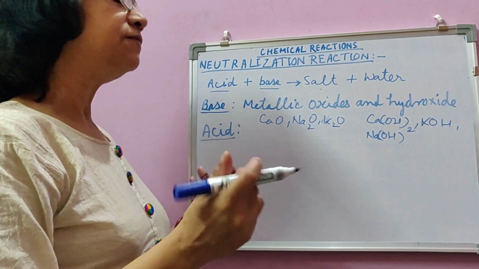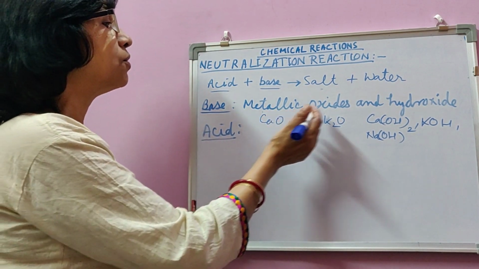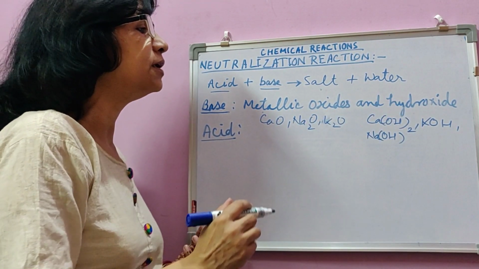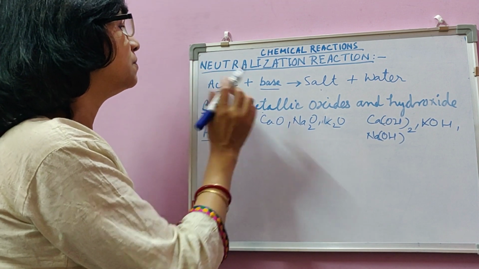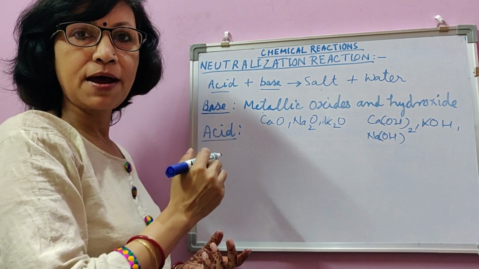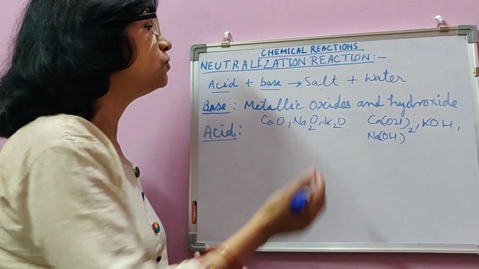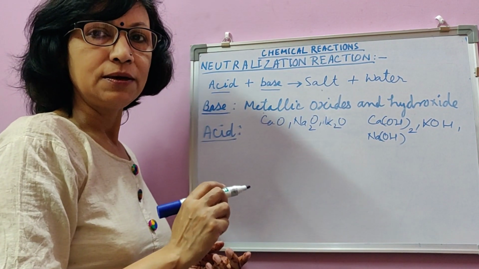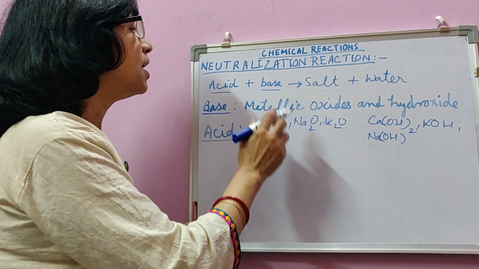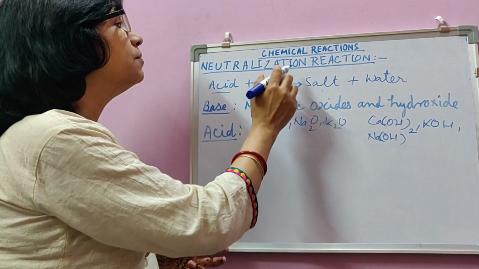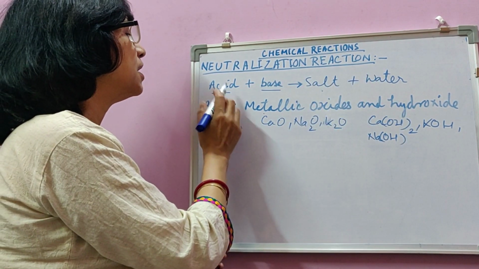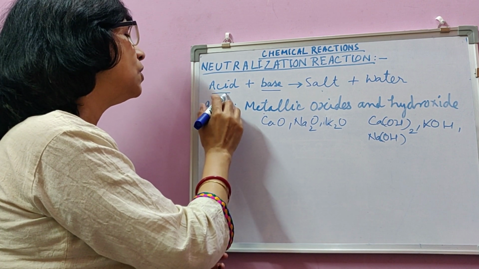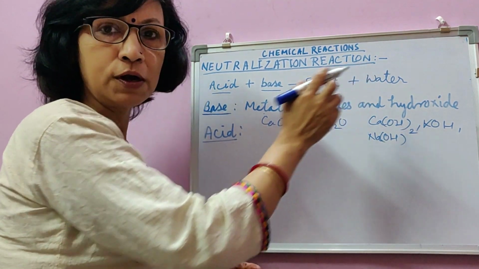How do you know whether a metallic oxide or hydroxide is basic by nature or not? If it is basic by nature, then it will react with an acid to form salt and water. If it is not a base but a metallic oxide, then it will not give a neutralization reaction with an acid. It means it will not react with acid to form salt and water.